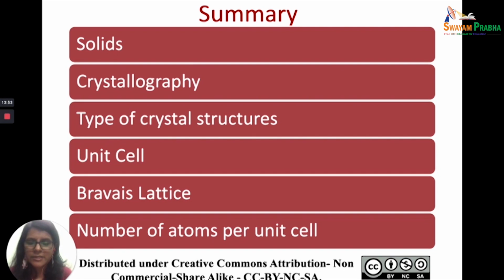With this, we have finished with the introduction on solid state. This is basically a recall of what you have already done in your 12th standard. Today we discussed solids, what crystallography is, and what the various kinds of crystal structures are. We talked about the unit cell and the various parameters. We also talked about the Bravais lattice, how that classification has taken place. Then we calculated the number of atoms per unit cell along with the packing efficiency. With this, we have finished the introduction of solid state, and we will continue with solid state in the next lecture also.